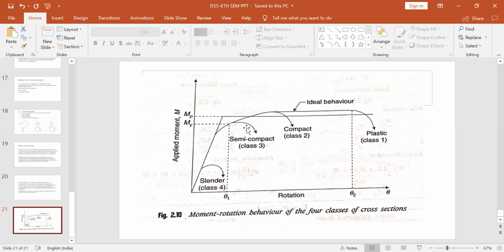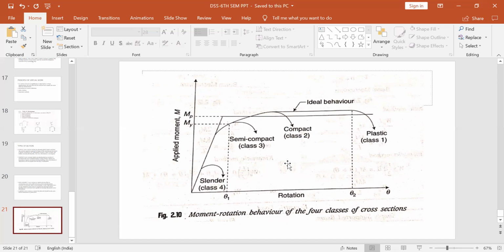And after yielding, this is semi-compact. This is fully yielded, plastic moment has been achieved, hinges are formed, but rotation is inadequate. In this, the entire thing is achieved. Full rotation takes place, full plastic moment is developed, full mechanism is formed, everything is achieved 100%. So this is plastic. On this behavior only, the steel structures are divided into 4 classes.